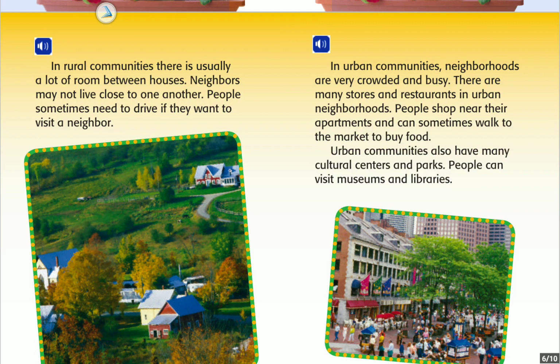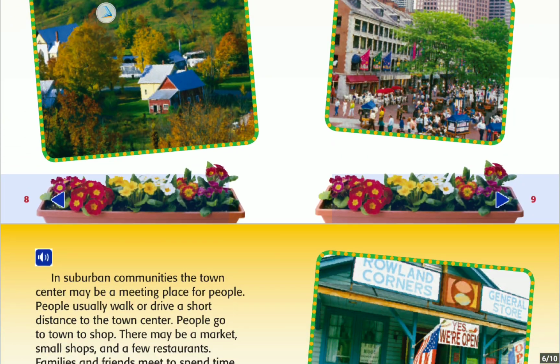In urban communities, neighborhoods are very crowded and busy. There are many stores and restaurants in urban neighborhoods. People shop near their apartments and sometimes walk to the market to buy food. Urban communities also have many culture centers and parks. People can visit museums and libraries.